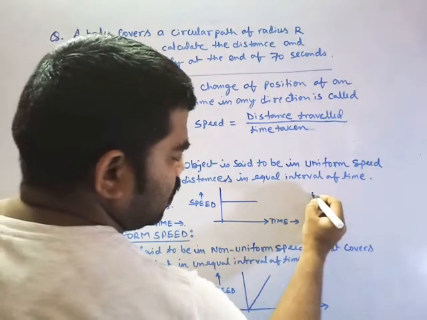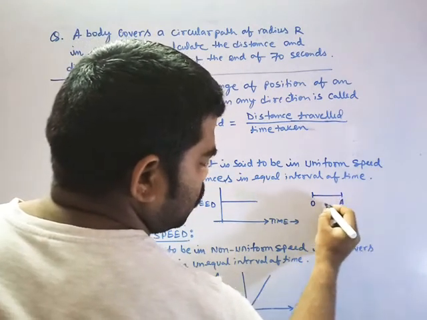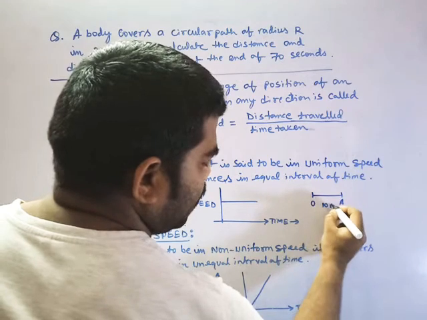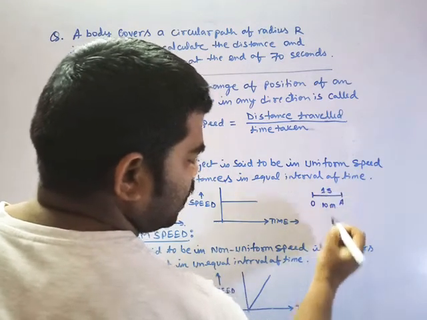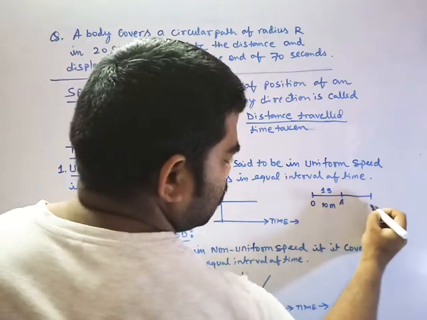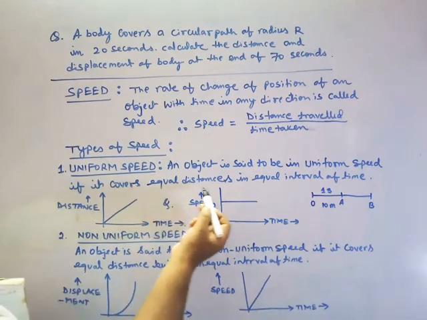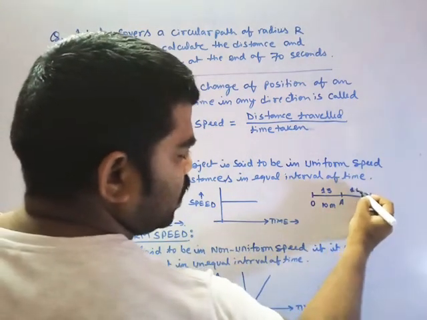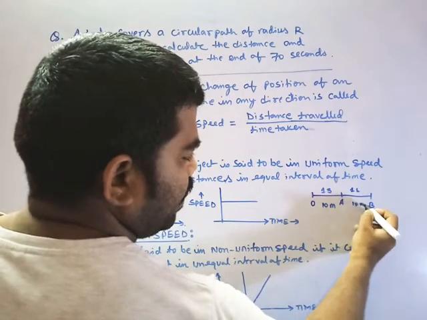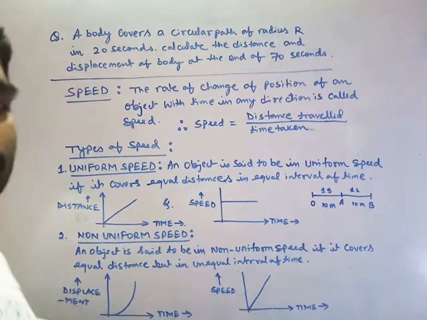O is a position, you reach A, suppose this is 10 meter, and it takes 1 second. Again to B, this is the second interval, that's why we have written here equal distance in equal interval of time. Suppose it also takes 1 second and is also 10 meter, so equal distance, equal interval of time. This is called equal interval.